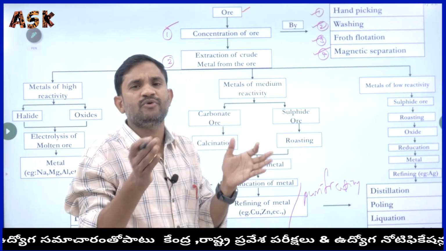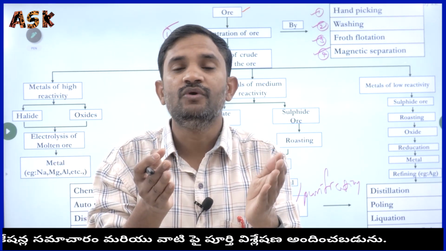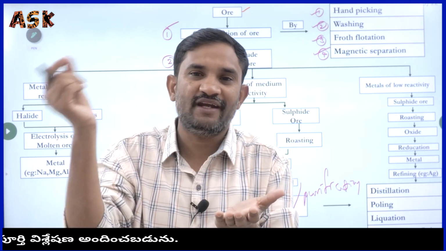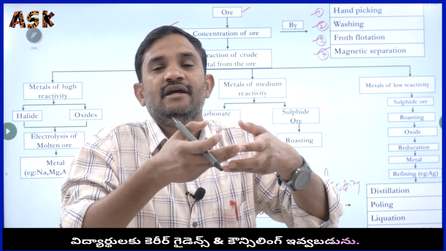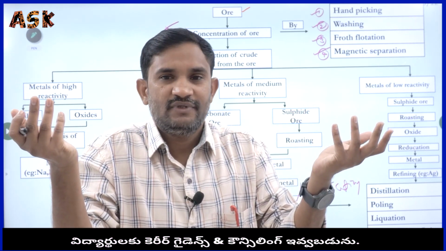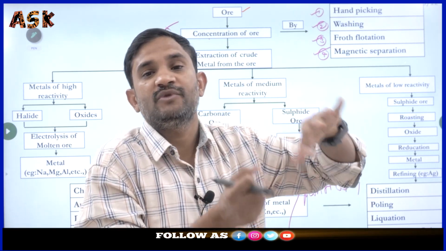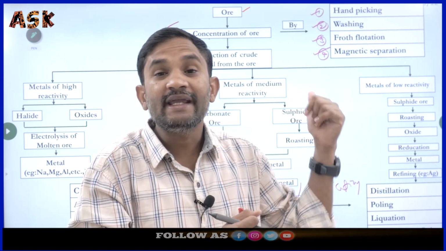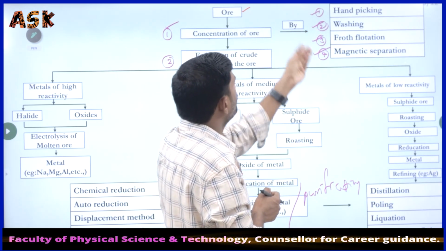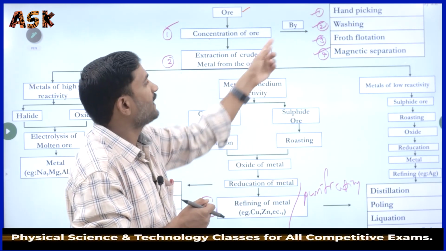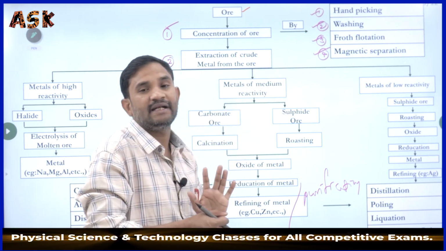Hand picking. Suppose while cooking rice in our house, our mother separates the stones from the rice by hand only. Afterwards she washes that rice, and at that time some dust particles go out. Yes or no? That is one of the ways to separate unwanted things from that particular rice. Like that, here also in the concentration of ore, we are separating the unwanted things from the ore by using various methods like hand picking, washing, flotation, and magnetic separation.